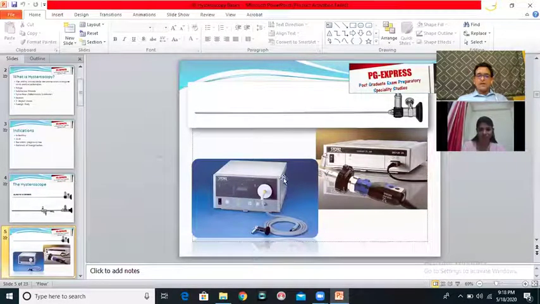What has been done about it is that a light source has been created. So this is the light source. It generates light. There is a large fan inside this light source that cools down the light generating bulb so that the light generating bulb remains cool. And the light is transmitted by a fiber optic cable. This is also known as a light cable or a fiber optic cable.